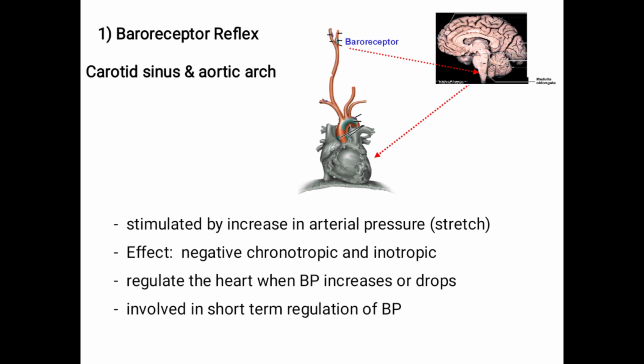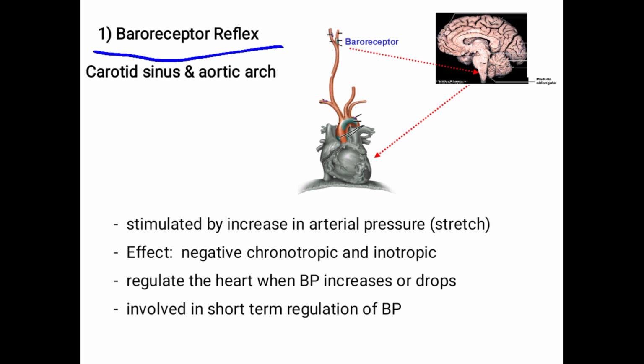Apart from this nervous regulation, some reflexes also control the heart rate. One is the baroreceptor reflex.